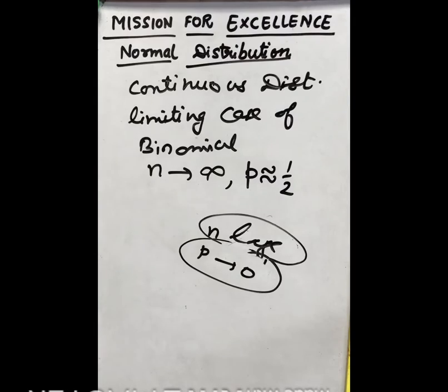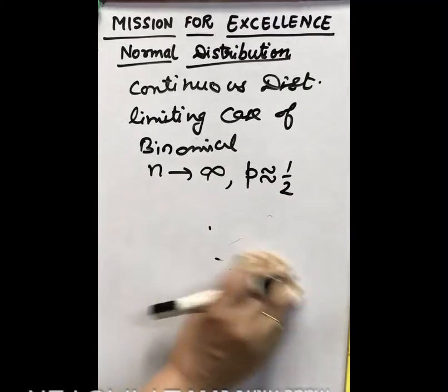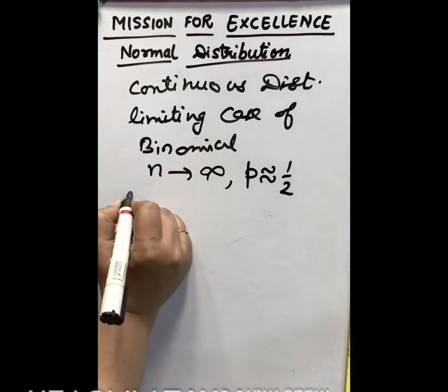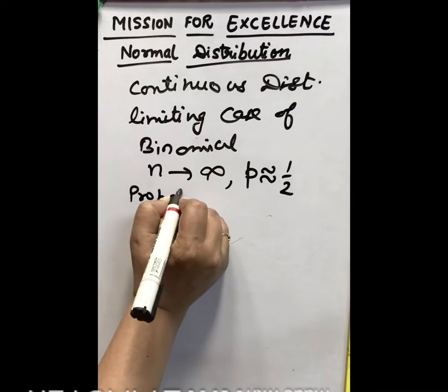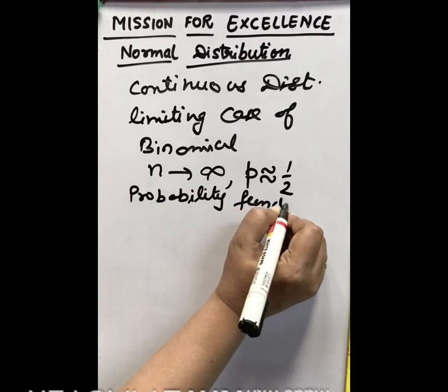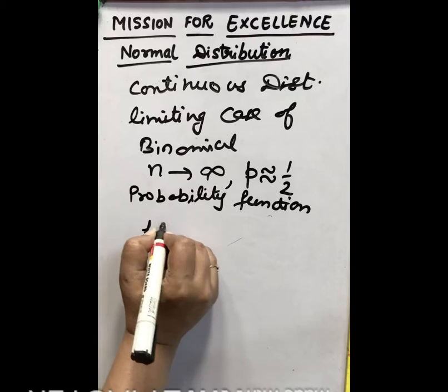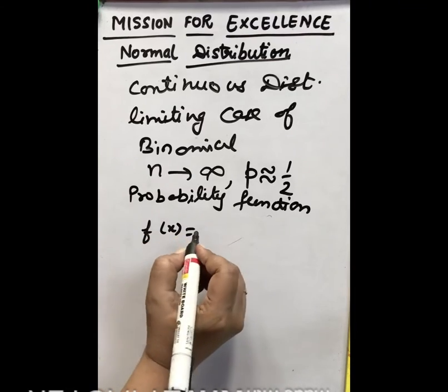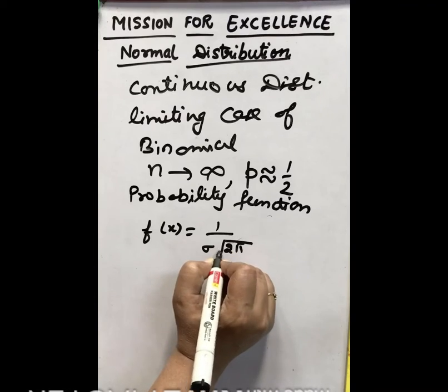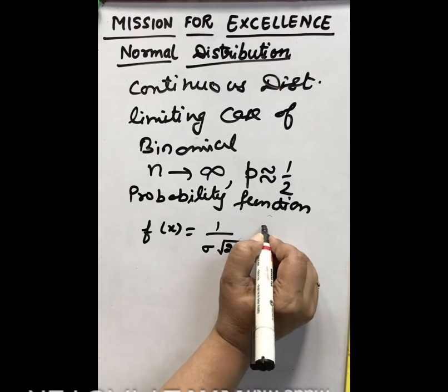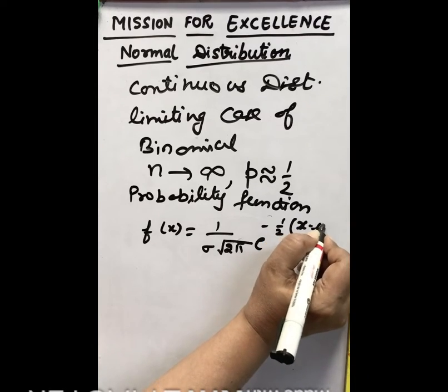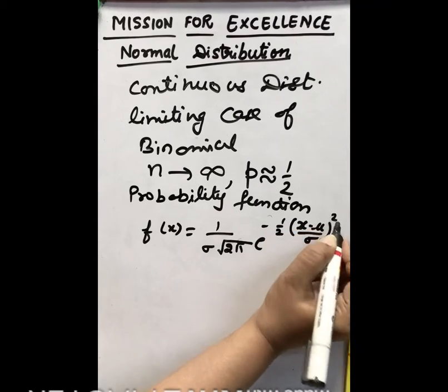distribution. So for the normal distribution, the general probability function, as it is continuous, we will use an integral here. So we define the probability function. The probability function f(x) is defined as 1 by sigma root 2 pi, e raised to the power minus 1 by 2, (x minus mu by sigma) whole square.